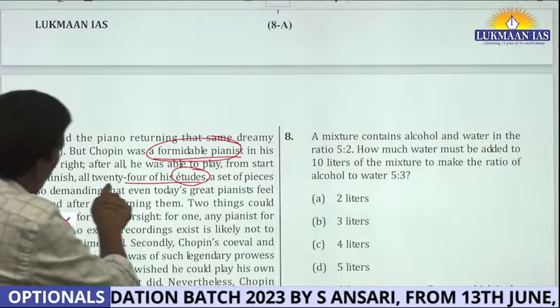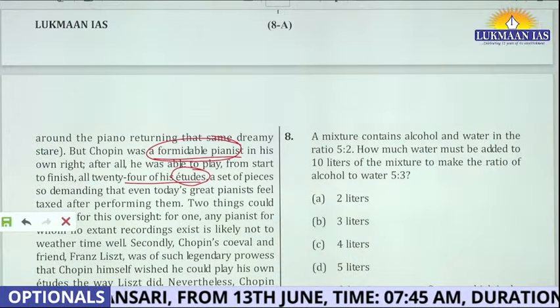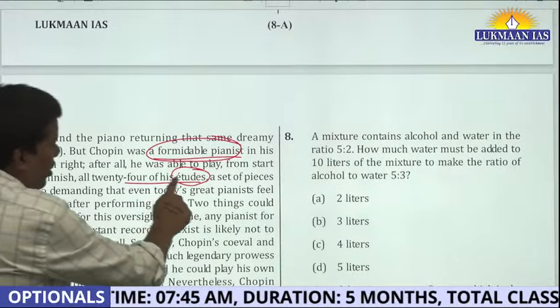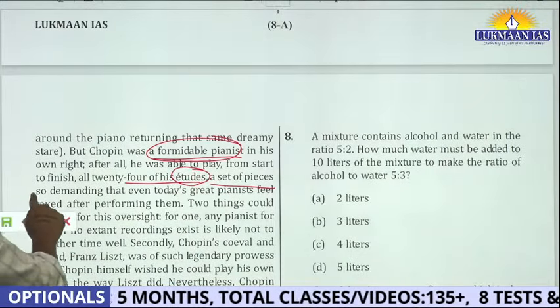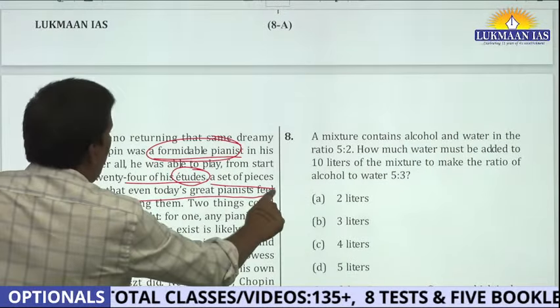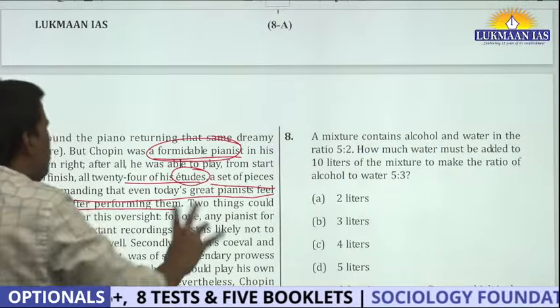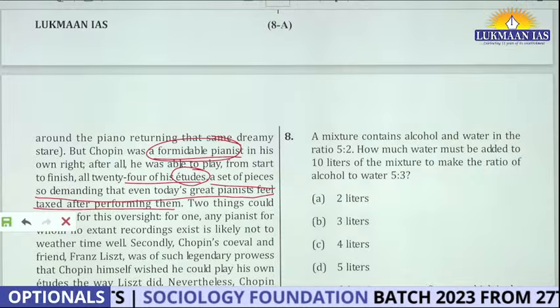You will say, okay, all 24 of his etudes. Then see, it is the duty of a good writer. He also knows this word is not very famous, so he is trying to explain it: a set of pieces so demanding that even today's great pianists feel taxed after performing them. So what are etudes? It is just a set of pieces. See, this is the good writing style.